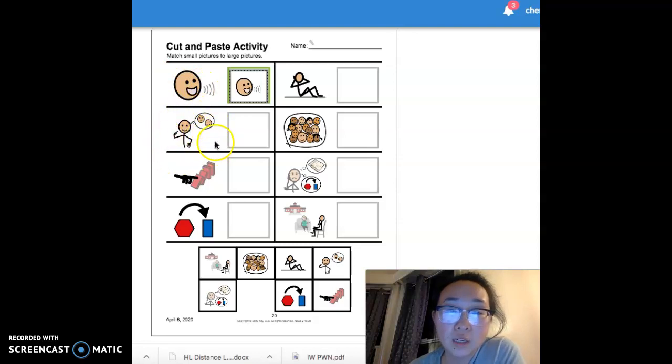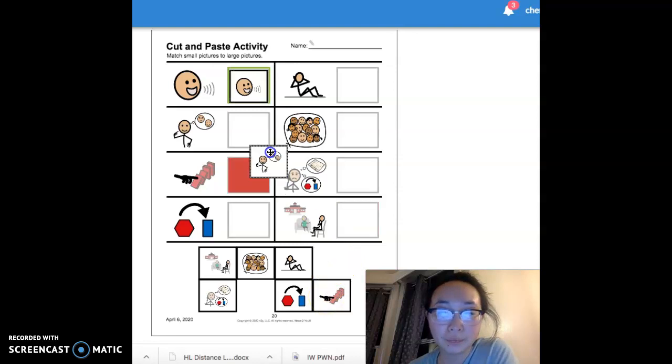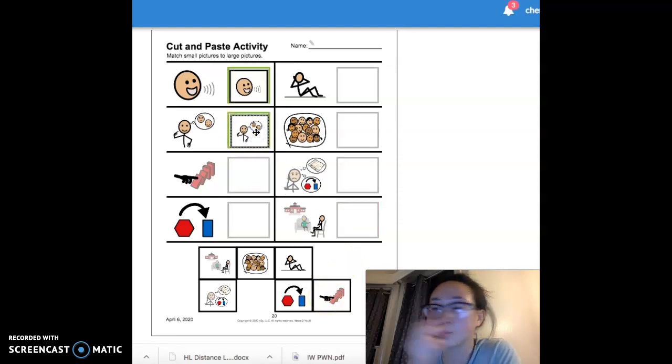Our next word, the icon is for feelings. So can we find a matching icon for feelings? Feelings are maybe if you're feeling happy or sad or upset or silly. There are lots of different emotions. Feelings.